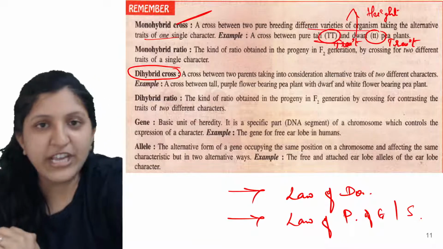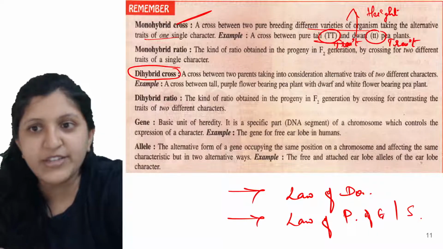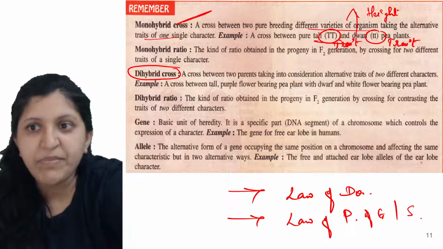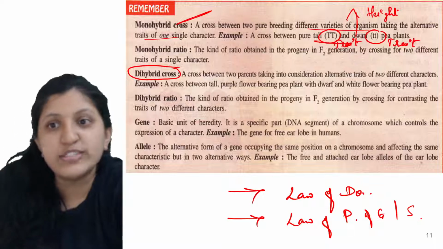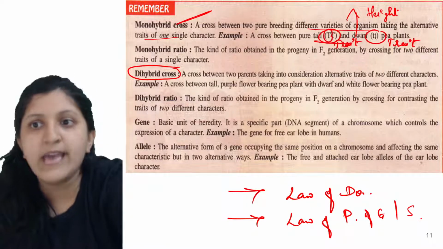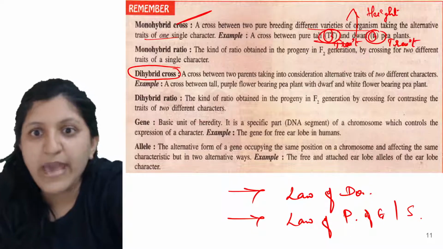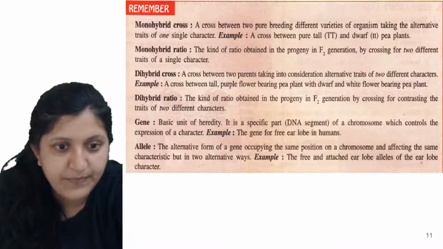So you need to know the definition: a cross between two pure breeding different varieties of an organism taking the alternative trait. What is that? Taking the alternative trait of one single character. So it is going to take one trait from this one, and one trait from this one. So you can understand this one.